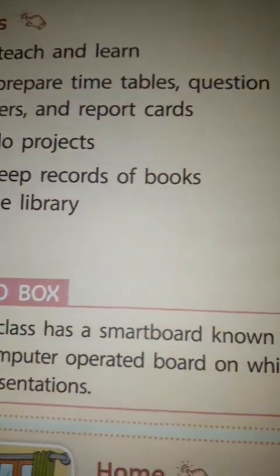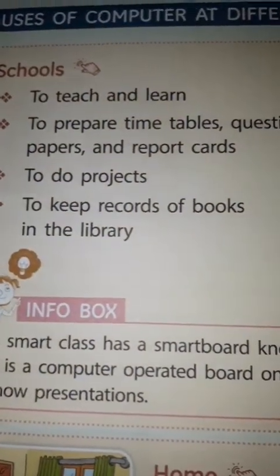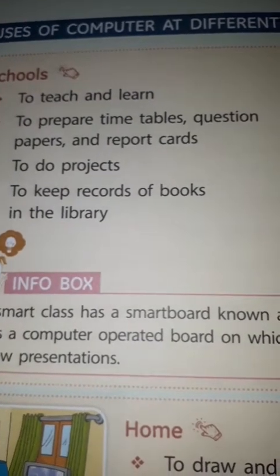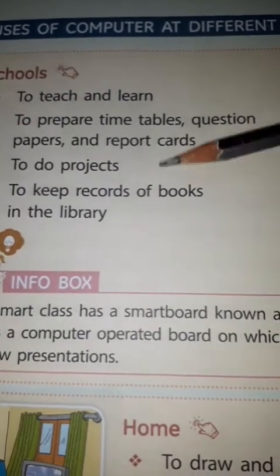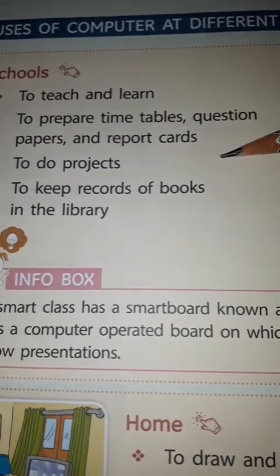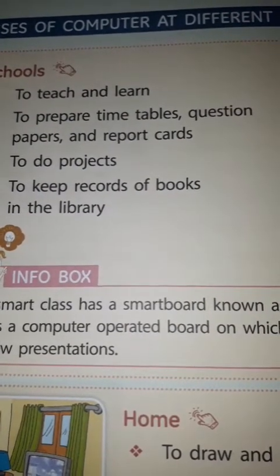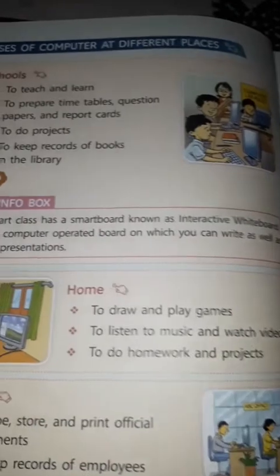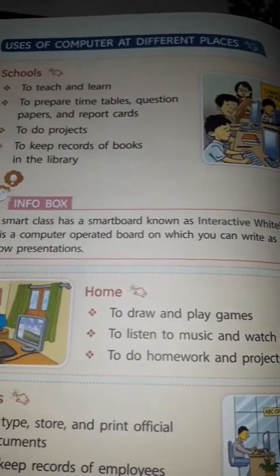See here, in schools computers are used for teaching and learning, to prepare timetables, question papers, and report cards, to do projects, and to keep records of books in the library. These are the purposes of using the computer at your school. For smart classes also, smart boards are there in our school. You have seen them, no children?